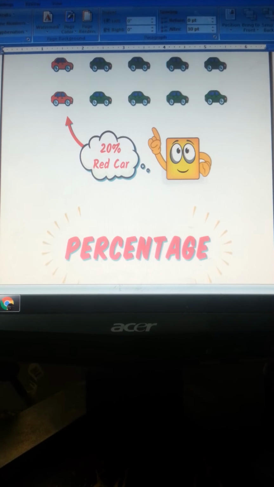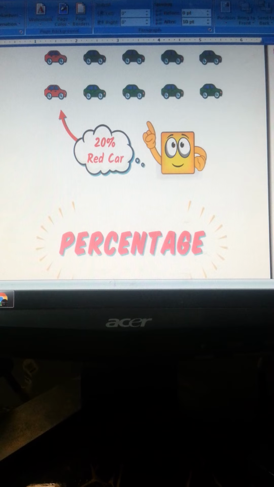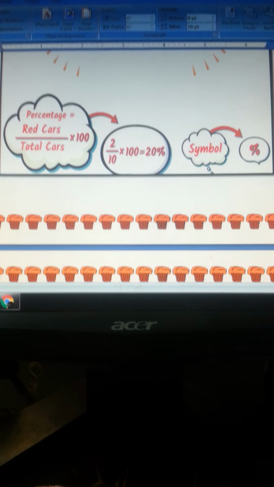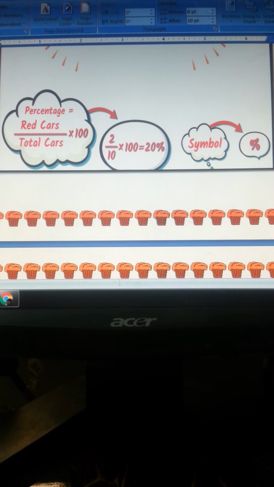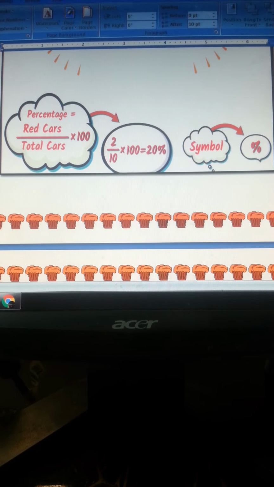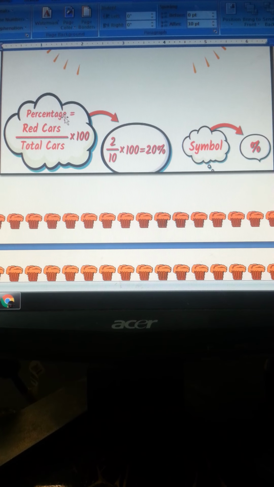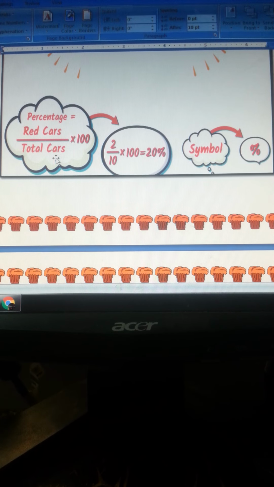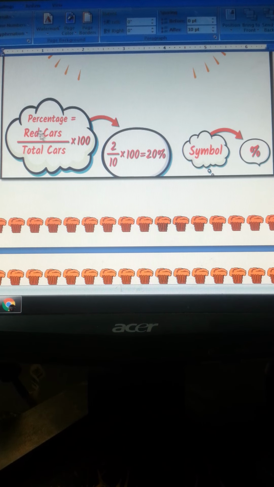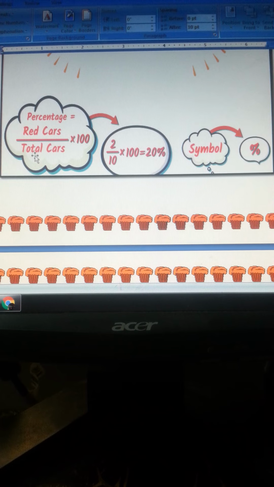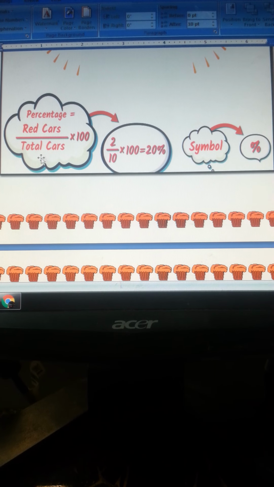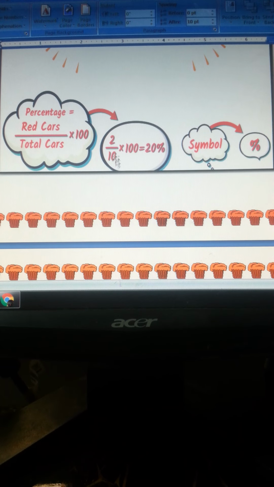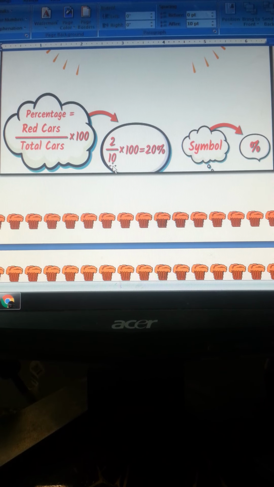Now I'm going to show you the formula and the application of percentages, that how we calculate or figure out with percentage. Now over here you can see that the red cars were 20%. So this is the formula written for percentages: the part of the data and the total number of cars, right? So this is number of observations upon total observations. So red cars were given to you as 2 and the total number of cars was 10. So we are writing over here 2 upon 10 as a fraction or a ratio.